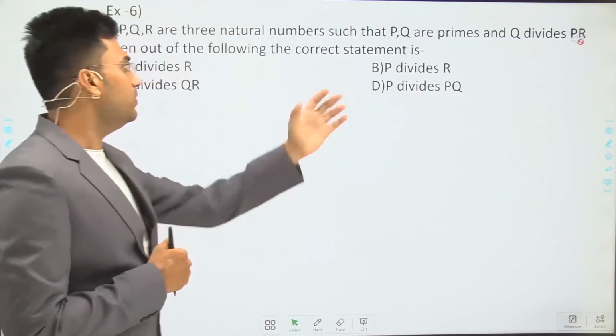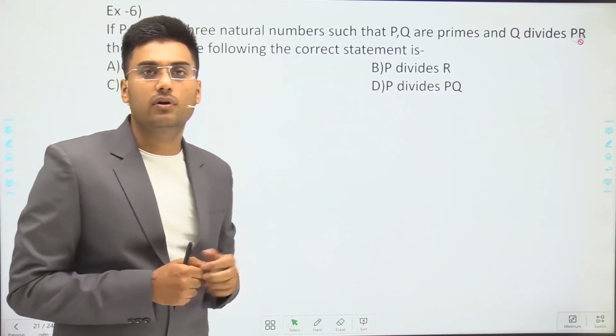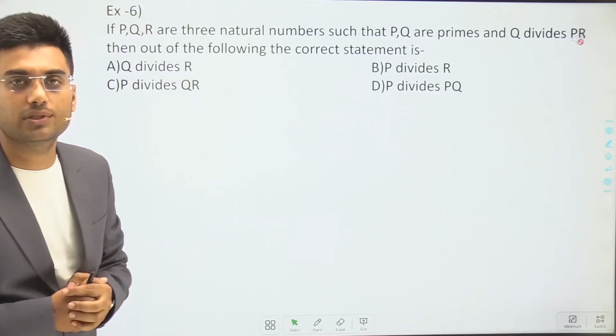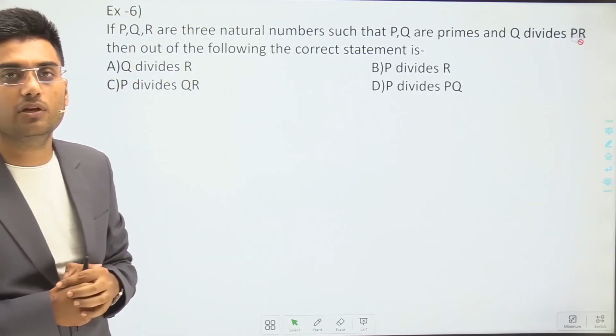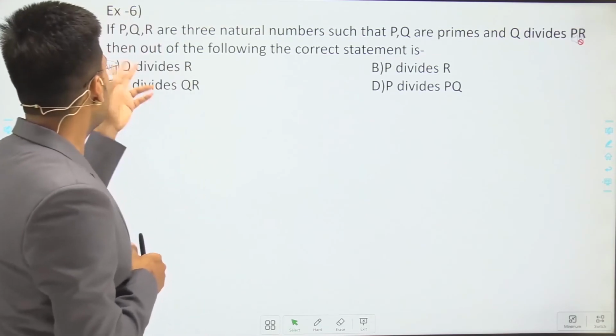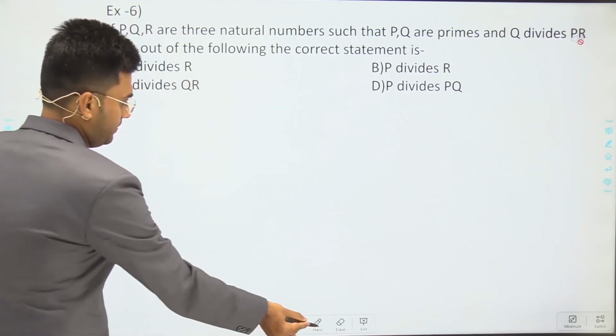Similarly, we use the same concept to solve this question. Very basic information about the numbers. P, Q, R are three natural numbers.